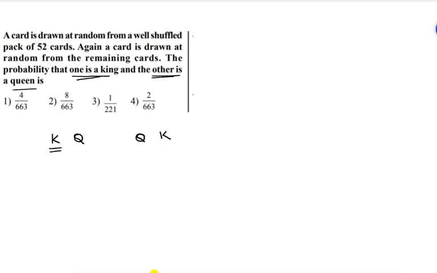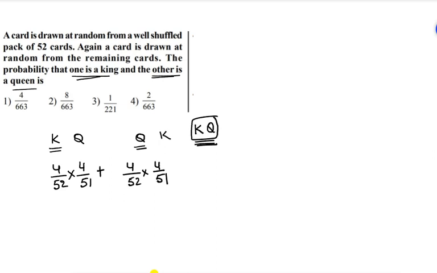So what is the probability of getting a king card? 4 by 52. Next we have to get a queen. Queen probability is 4 by 51. Again here also the same. First we have to get a queen, 4 by 52, into king, 4 by 51. So that is the answer, because there is a possibility of you people getting confused with only king and queen. In that case the answer becomes only this one, because that is also there in the options, but the answer will be this one, right?